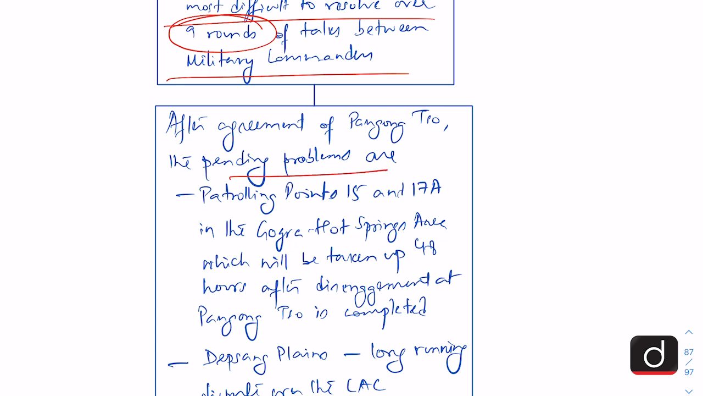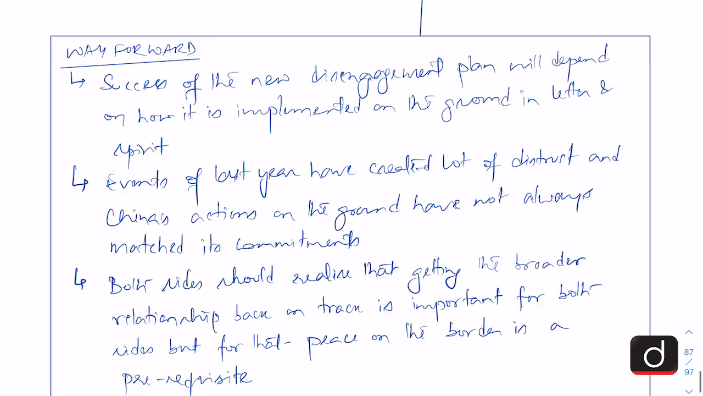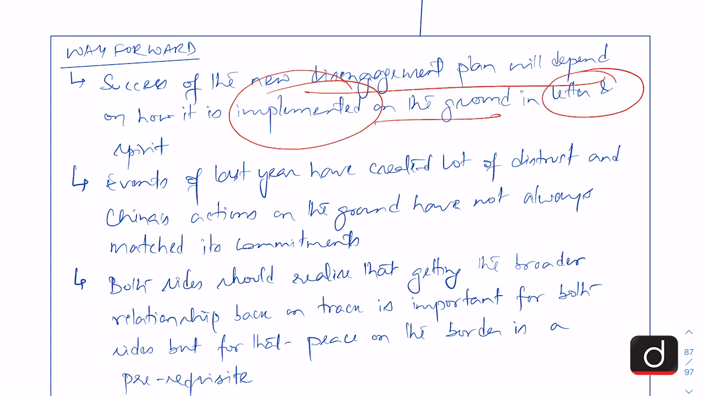The pending problems remain on the patrolling points 15 and 17A in the Gogra Hot Springs area, which will be taken up within 48 hours after disengagement at Pangong Tso is completed, and also the Depsang Plains area, which is a long-running dispute since 2013. Finally, the editorial talks about a way forward, and it says that the success of this new disengagement plan will depend on how it is implemented on the ground in letter and spirit.